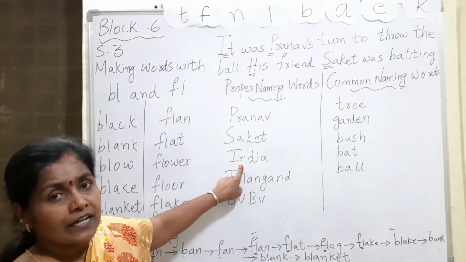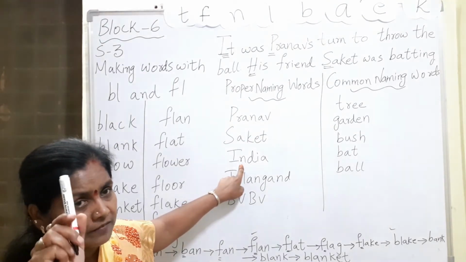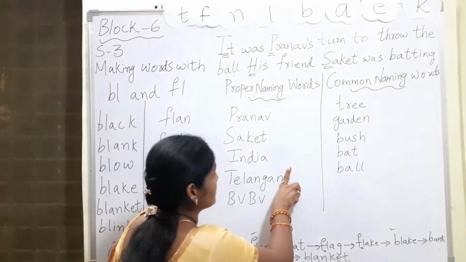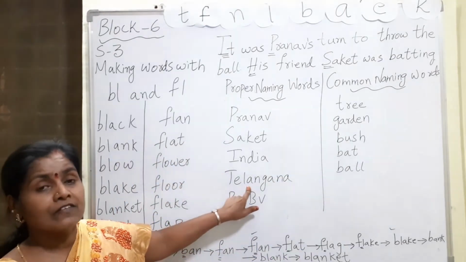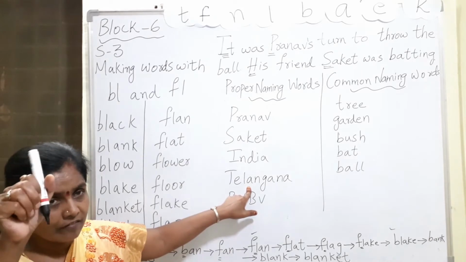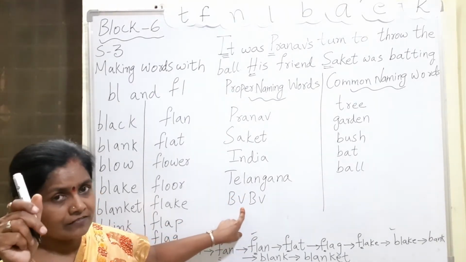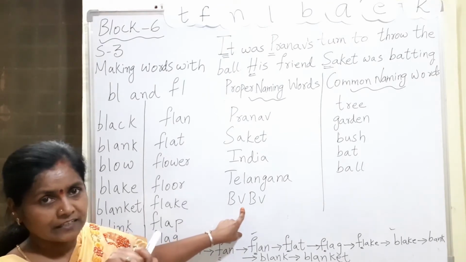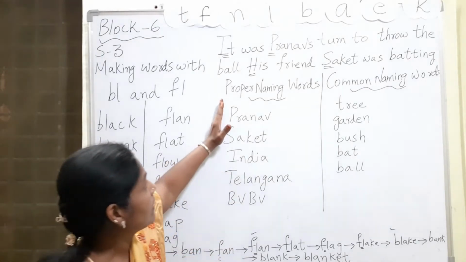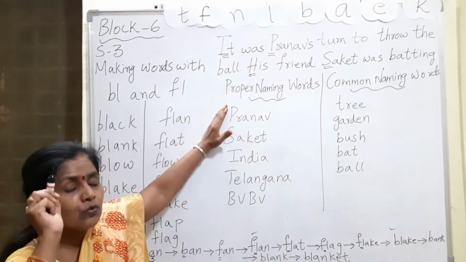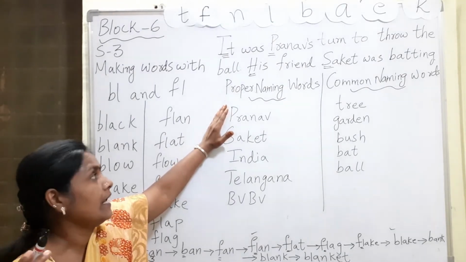India is our country. There is only one country in the whole universe, in the whole world. Only one. Telangana is the name of our state. It is only one. Bharatiya Vidya Bhavans, our school, is only one. It is in NIRD, Rajendra Nagar. There is no other school like BVB in any part of the country. Proper naming means, what I mean to say, it is only one. There is no repetition or any other person like this.